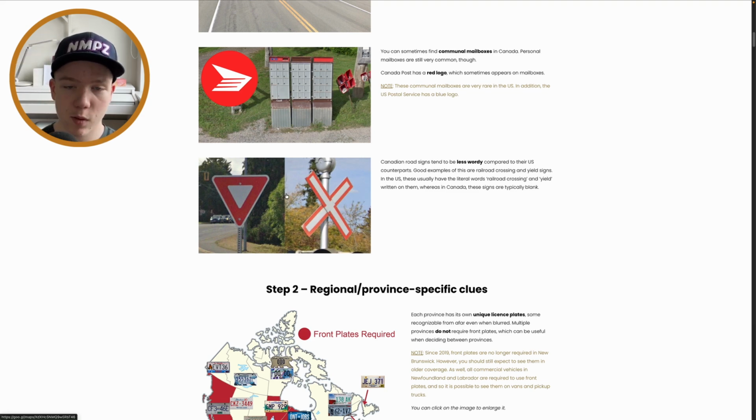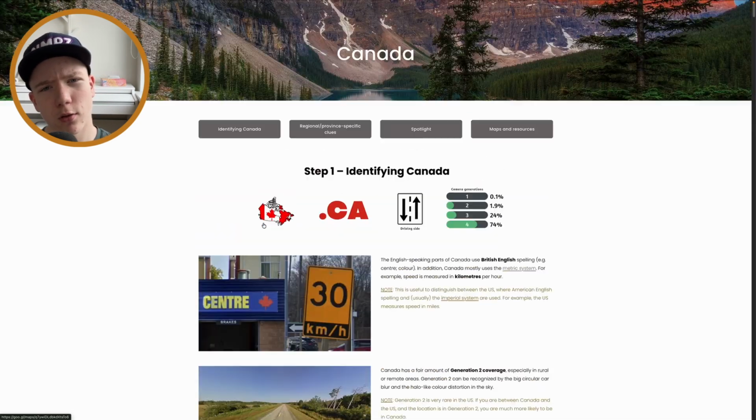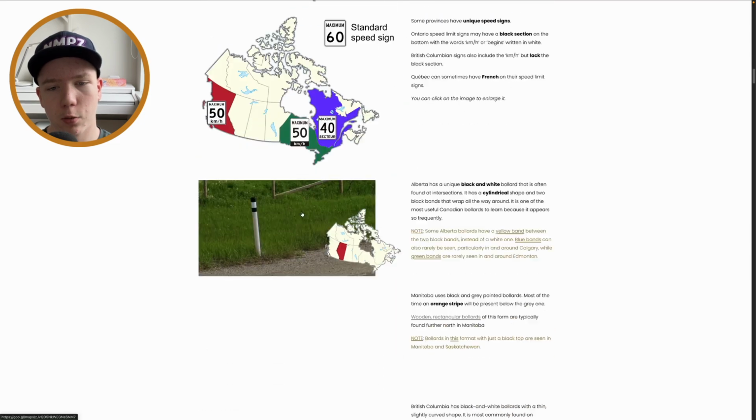so the way I remember it is just that Canada also speaks French in addition to English, and it just makes sense to not have those words, because then it would be a French word or an English word, and that would just make it a bit confusing. But they do obviously have the word stop on stop signs, or sometimes the French version. I'm not gonna pronounce that. But yeah, also one useful thing that I don't think was here at all is I will just find it in the Plunkett guide as well.